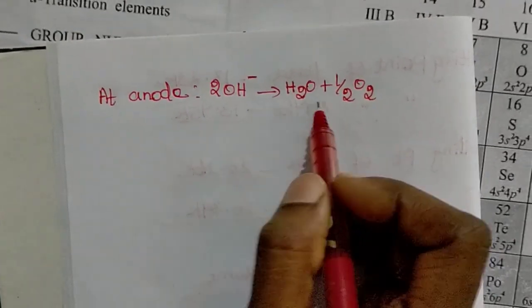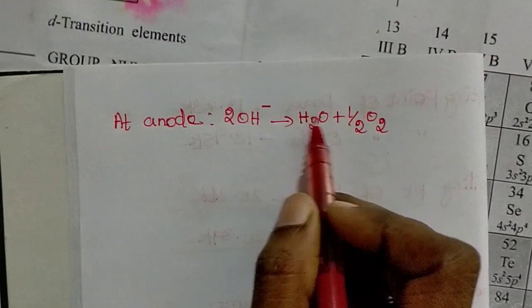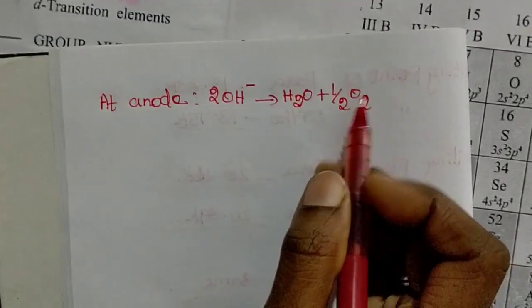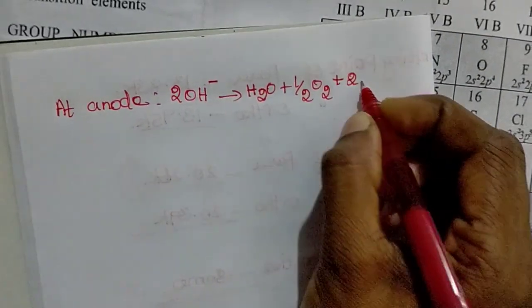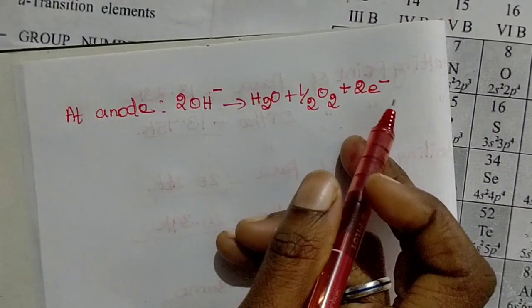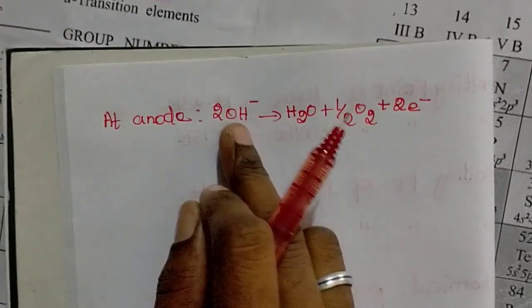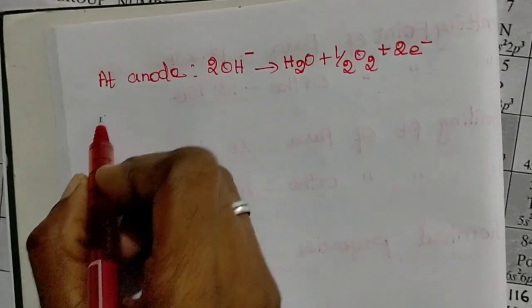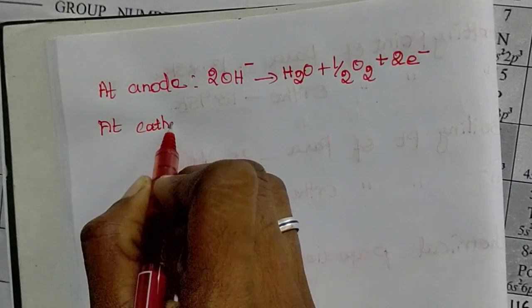It is converting as H2O, H2 hydrogen and 1 O. So we have half O2 and it donates 2 electrons. It is releasing 2 electrons at anode. And the reaction which happens at cathode,